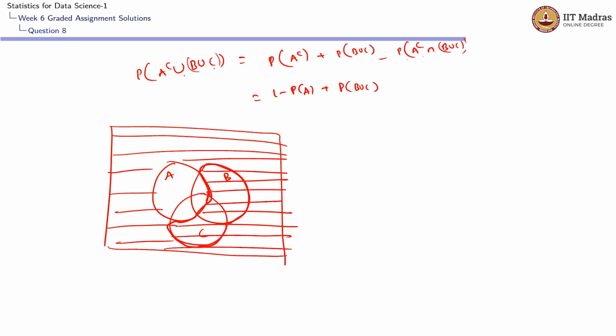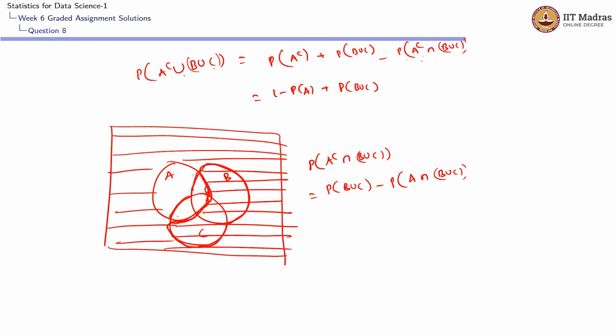This is nothing but B union C except the part where A intersects with B union C. So to get the probability of A complement intersection B union C, we need to get the probability of B union C overall, and subtract the probability of A intersection B union C. This is the area which we should subtract.